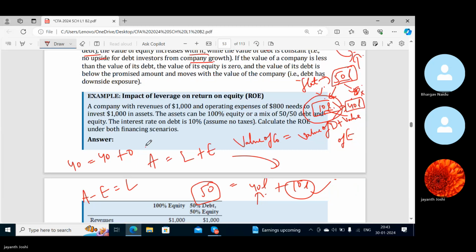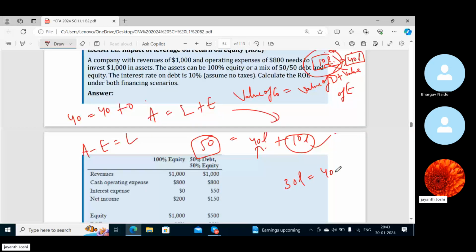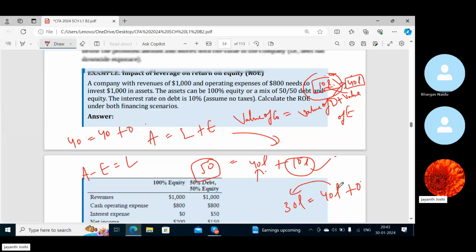Of course, if the value of the company is less than the value of debt, let's say it is 30 lakhs and 40 lakhs is the debt, you know your debt is more than the asset value and equity is almost zero, right? So your company has gone bankrupt. It is in losses. Correct or wrong?